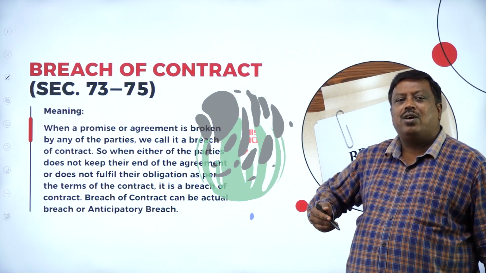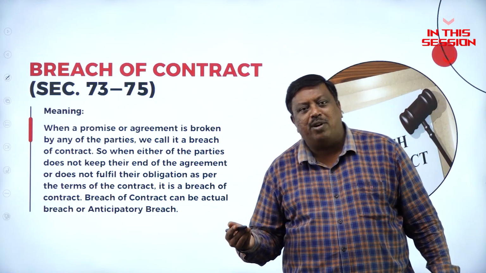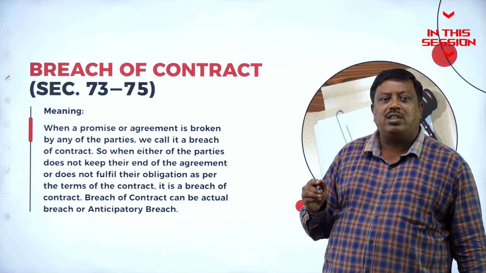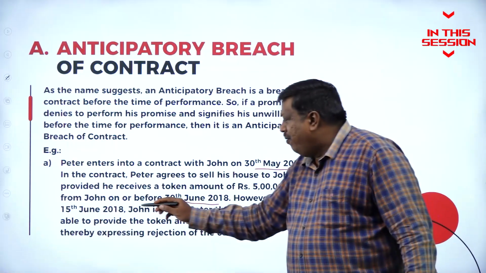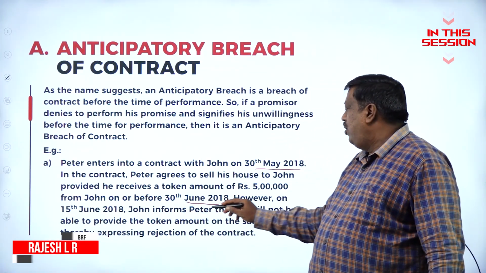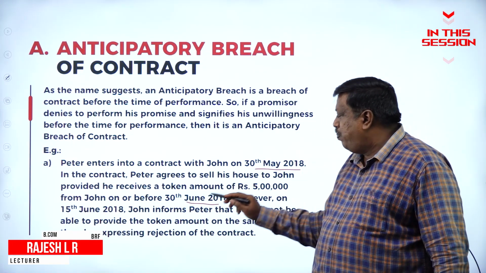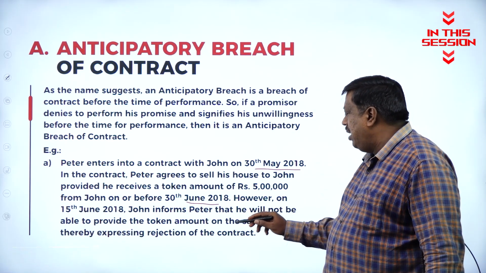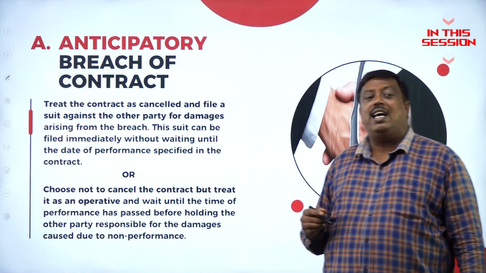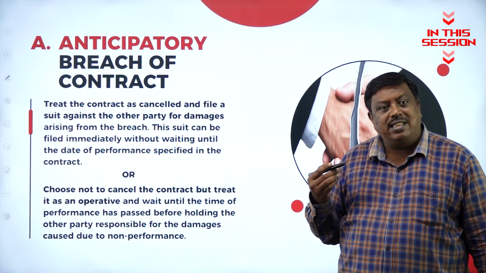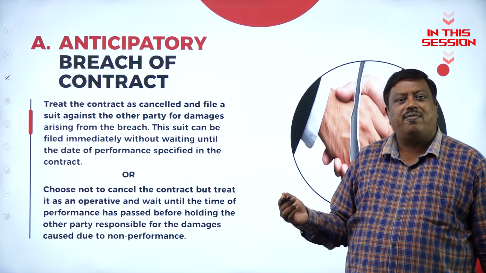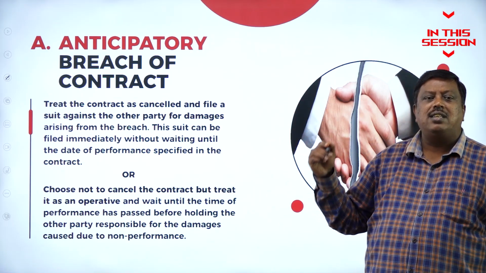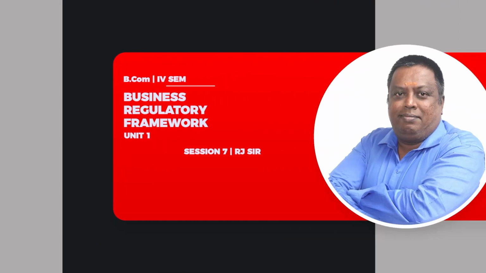Either offerer or offeree fails to perform his duties, then it is called a breach of contract, as happened here. On 15 June 2018, John informs Peter that he will not be able to provide the token amount on the said date, thereby expressing rejection of the contract. John has all the rights to cancel the contract and file a case on Peter for not fulfilling the terms of the contract.